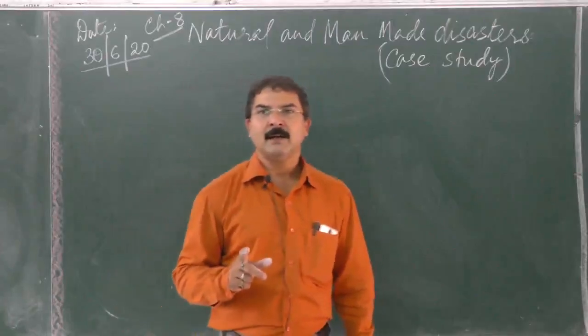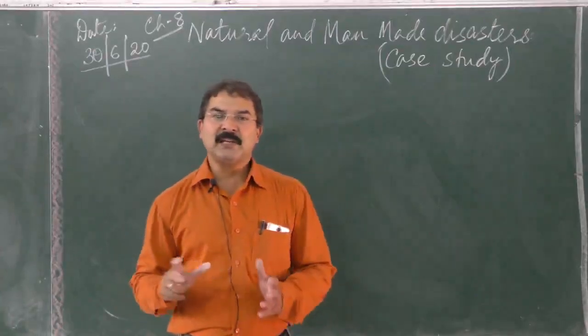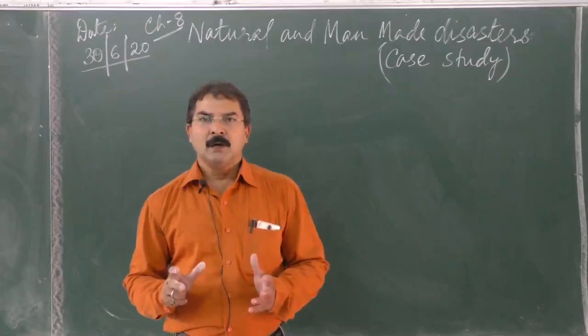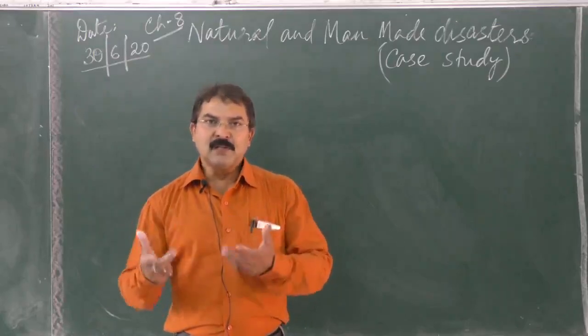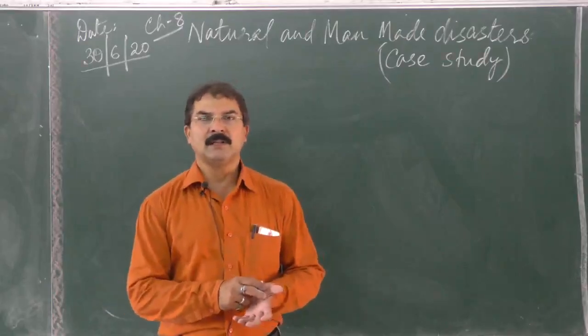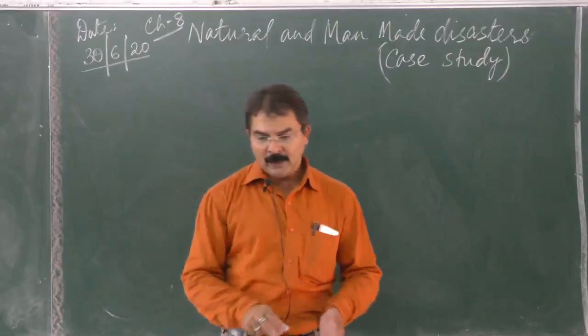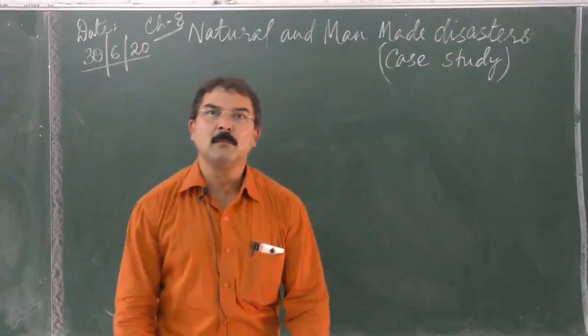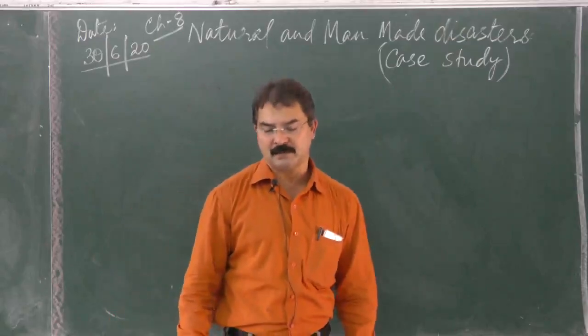National water grid, we can channelize, we can divert the water from the surplus water areas, rivers, towards the areas which are deficient in water. This way we are going to solve the problem of water scarcity and dependence on monsoon also for agricultural purpose.